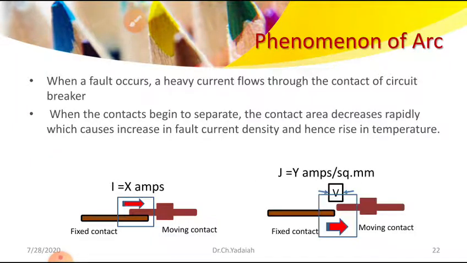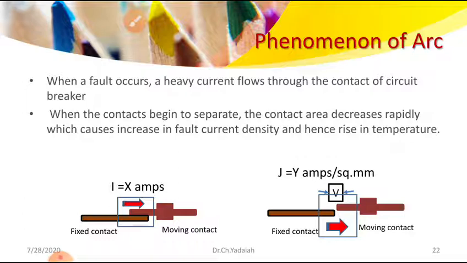Now you can see this figure. The current density increases to y amperes per square mm. When the contacts separate, a potential difference is created between them.